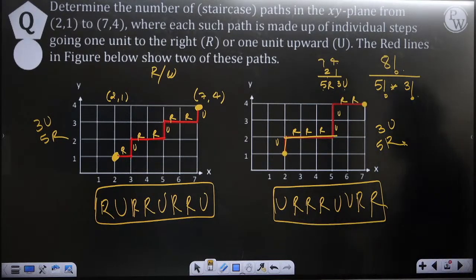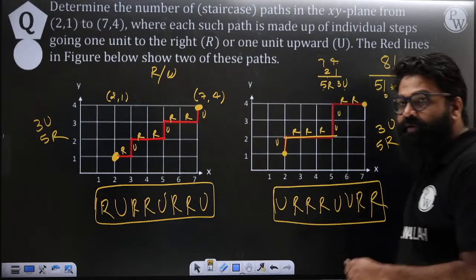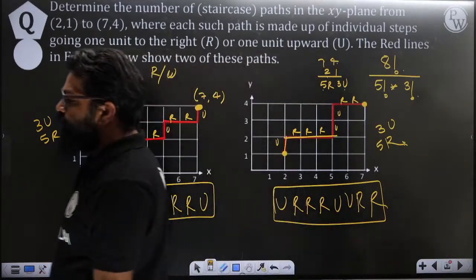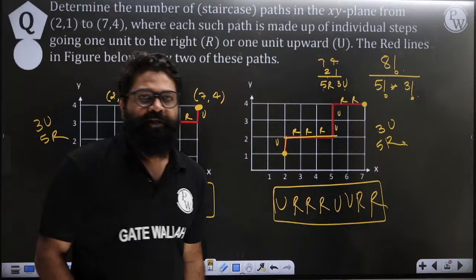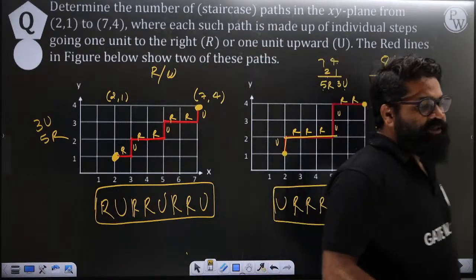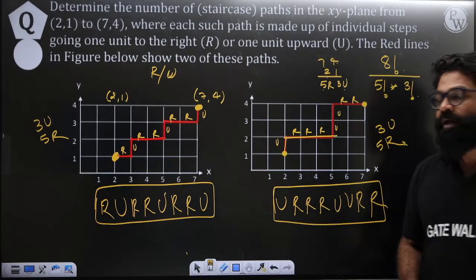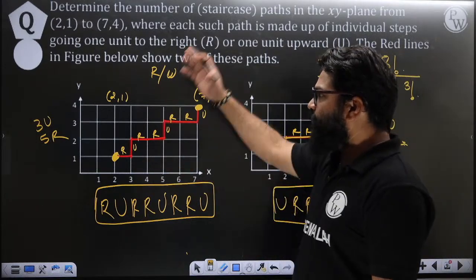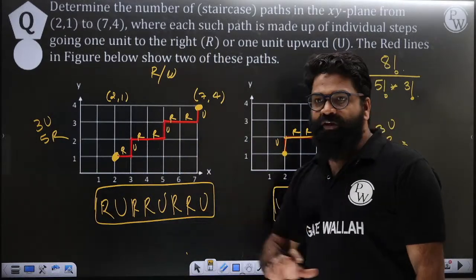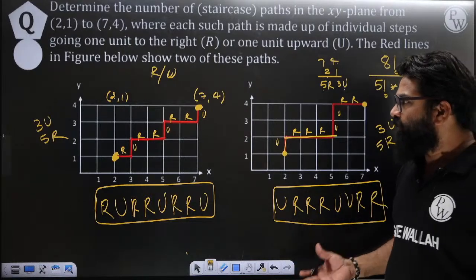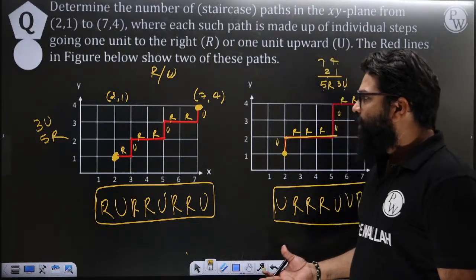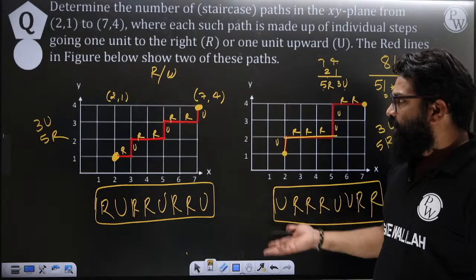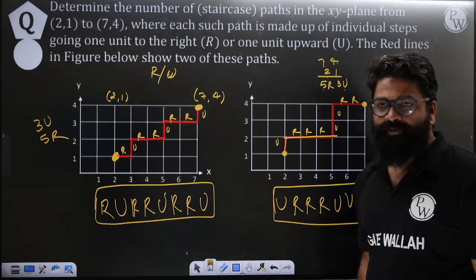Understood? Please reply. This question was fabulous, and you have understood the concept related to it. In that manner, we can find how many ways you can go from one particular place to another particular place. This is the concept you should try to understand. This is a very beautiful topic, and personally I like this question.